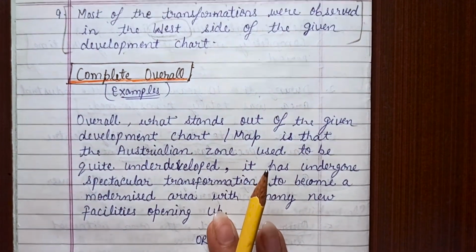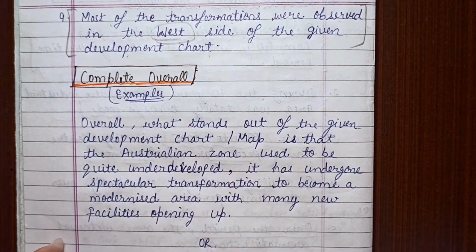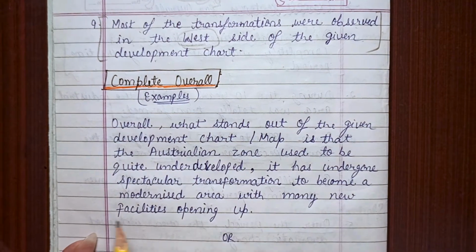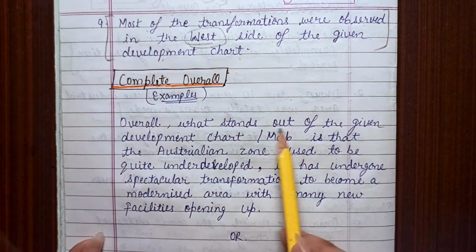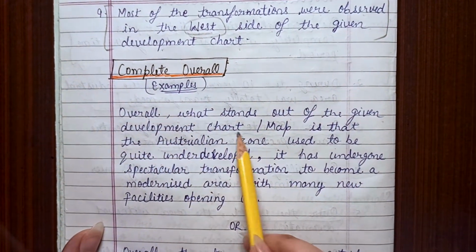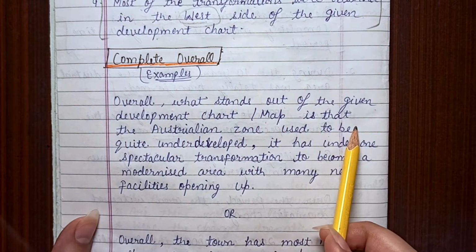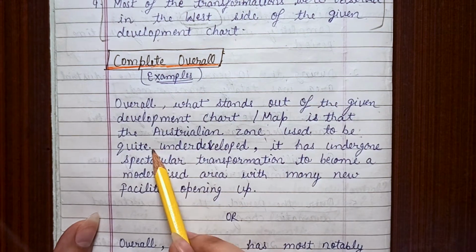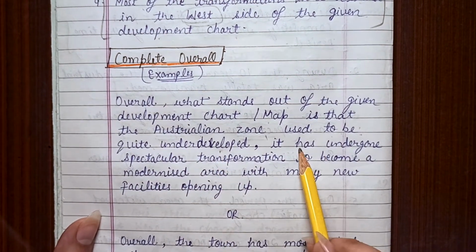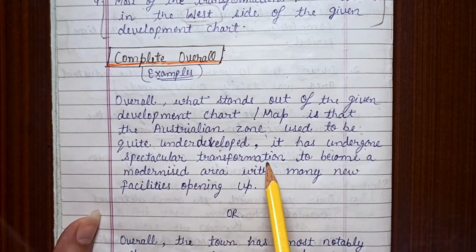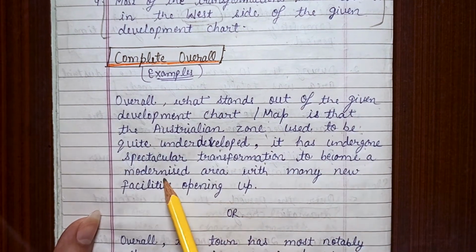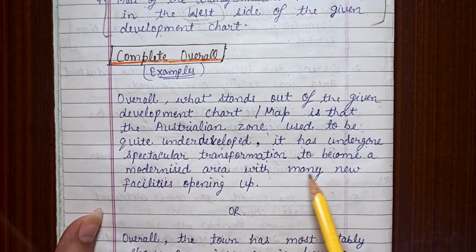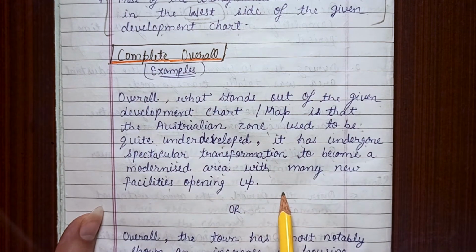Now I will show you examples of the complete overall you can write. Overall, what stands out of the given development chart or map is that the Australian zone used to be quite underdeveloped. It has undergone spectacular transformations to become a modernized area with many new facilities opening up.